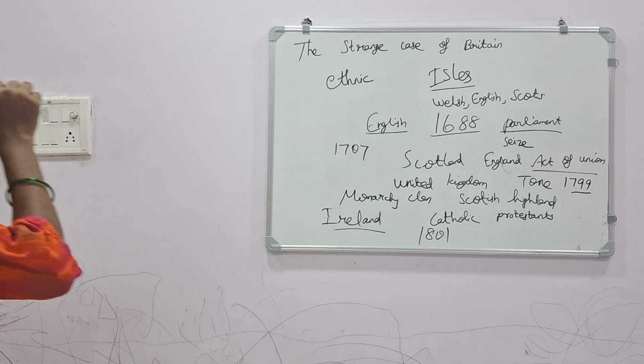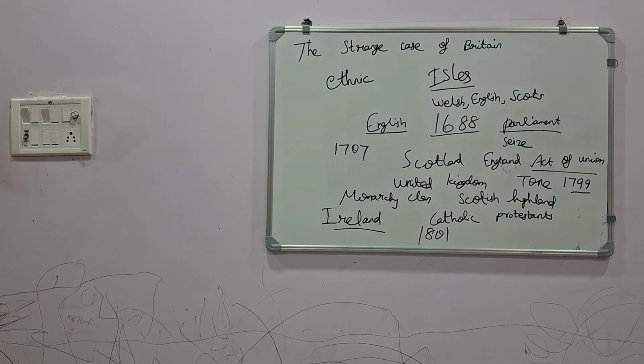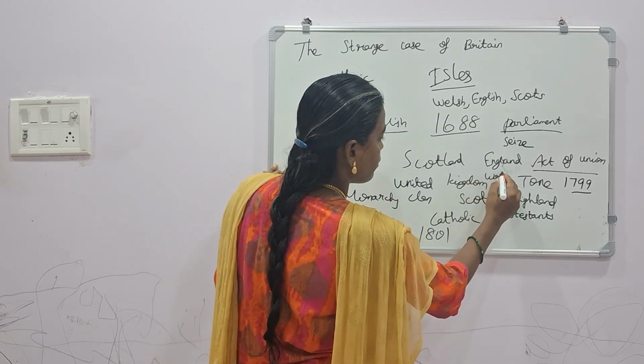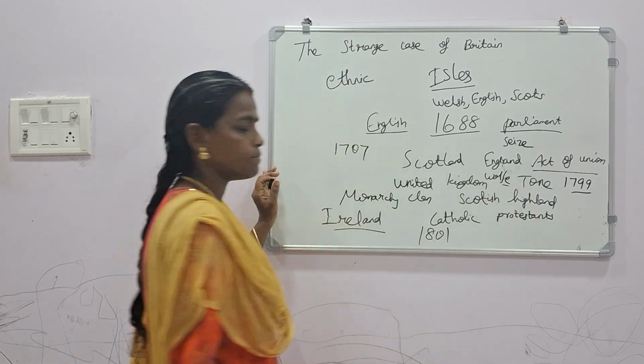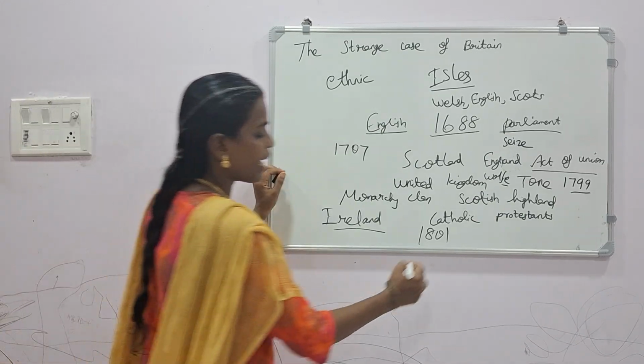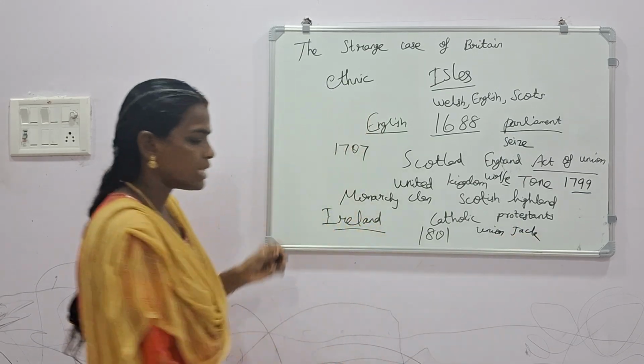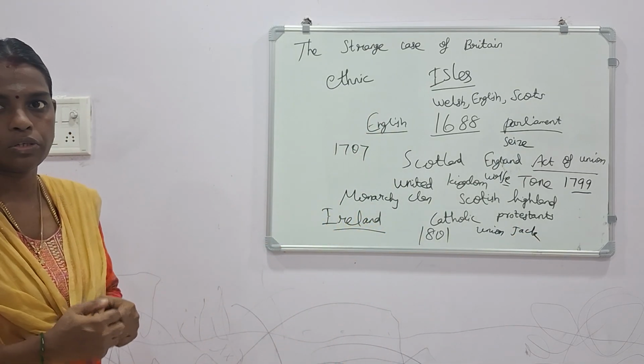Please take notes. The name was Wolfton. So their flag was Union Jack. And they announced English as the official language.